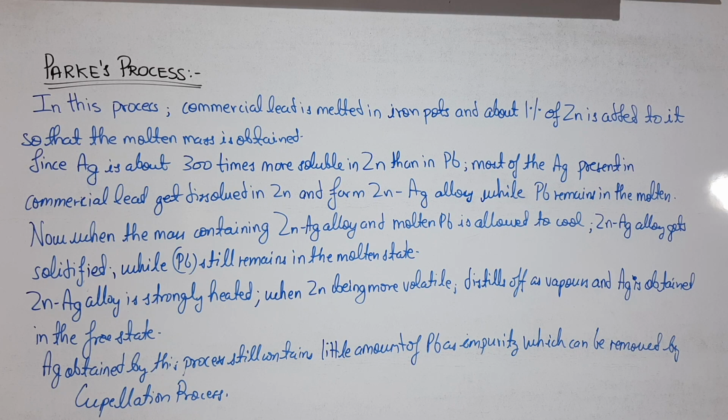Now the mass which we have obtained is allowed to cool. The ZnAg alloy gets solidified while the Pb still remains in the molten state. Now the ZnAg alloy is strongly heated. What will happen? Zinc, being more volatile, distills off in the form of vapors, while the Ag is obtained in the free state. This Ag may still contain a small amount of lead as an impurity, which can be further removed by the cupellation process.